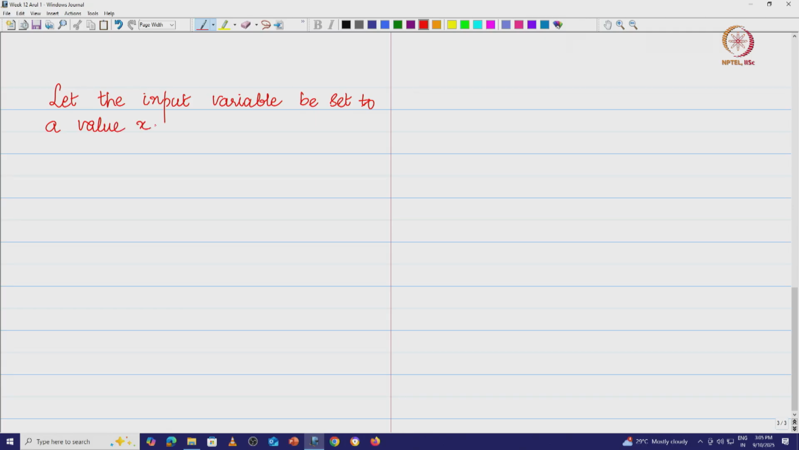Now what I am going to do is, we have the response variable. You probably note the difference here. I have used a lowercase x and then an uppercase Y. I will tell you why we have used this. So let Y be the resulting value of the dependent variable.